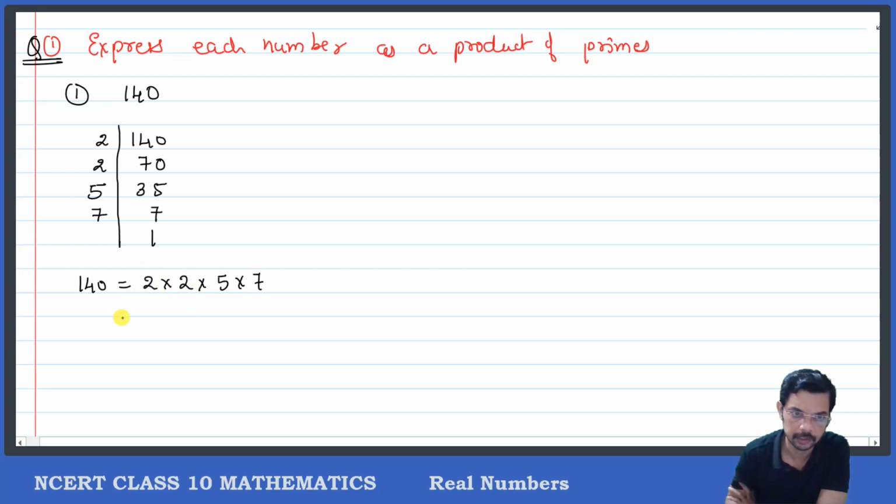So we will write it again as 140 is equal to 2 raised to the number of times 2 occurs, which is 2 times, so the power will be 2, into 5 occurs only once, into 7. Is that clear? Okay. Next question.